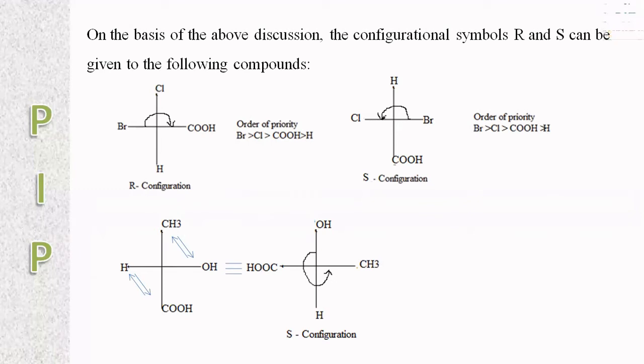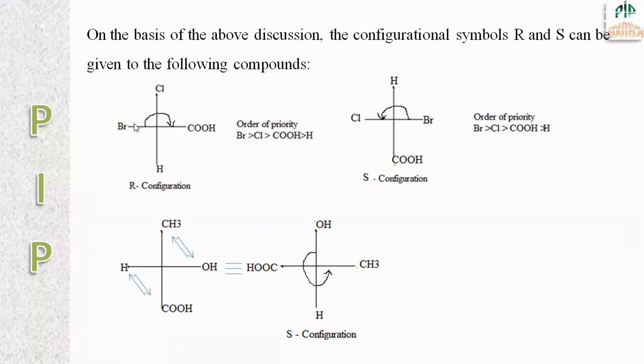An example for the study of R/S notation. Here, an asymmetric carbon which is having four different groups or atoms, that is Cl, Br, hydrogen, COOH. So now we have to give the order of priority.